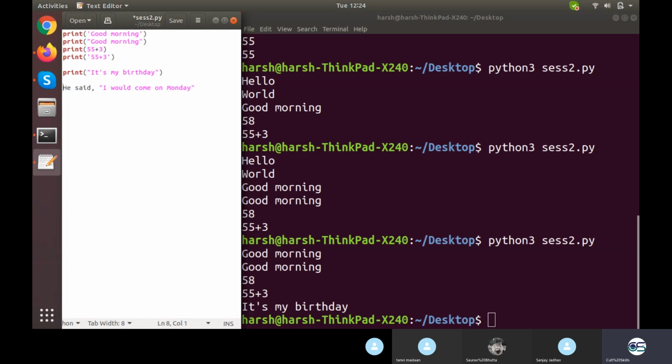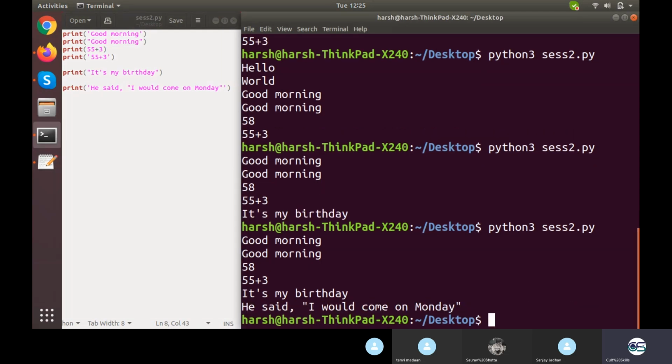Okay, the grammatical stuff. Now for that we need to go for print single inverted comma in the starting and single inverted comma in the ending. If we have single inverted comma as the outer boundary, we can have double inverted comma within that. If we have double inverted comma as the outer boundary, we can have single inverted comma within that, and there will not be any problem, right? If we had gone for double inverted comma right here, the string would have started from this place and ended right here itself. So that will not be a valid way of writing this sentence.